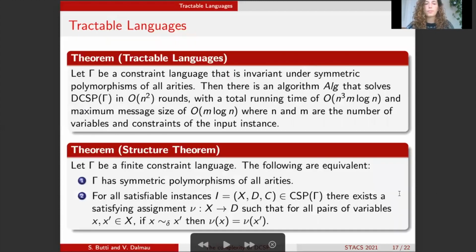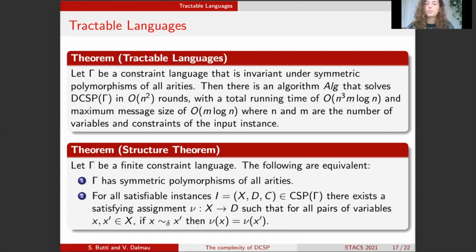Now, down to tractable languages, I'm going to talk a little bit about the algorithm that shows that tractable languages are in fact tractable. So let gamma be a constraint language that has symmetric polymorphisms of all arities. Then we can show that there exists an algorithm which solves DCSP of gamma in polynomial time. And in particular, it runs in n² rounds.